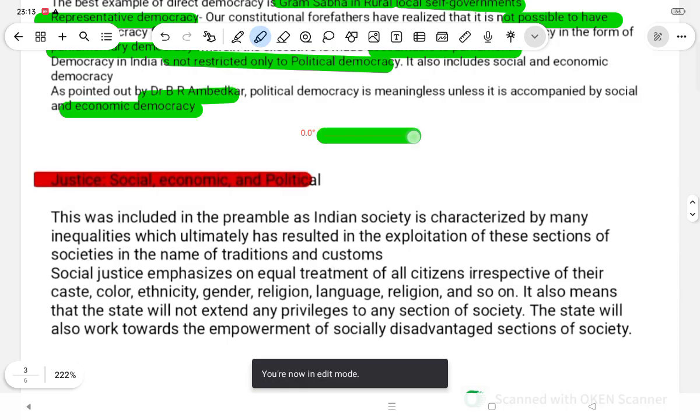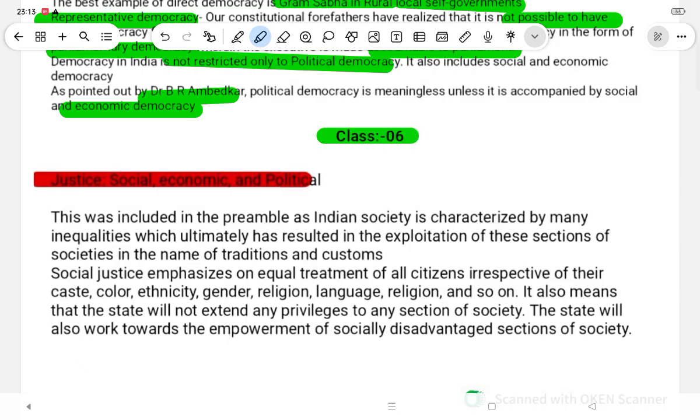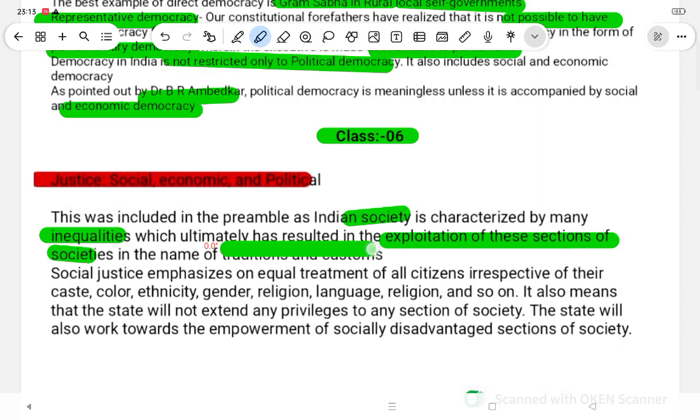Justice: social, economic and political. This was included in the preamble as Indian society is characterized by many inequalities, which ultimately have resulted in the exploitation of sections of society in the name of tradition and customs.